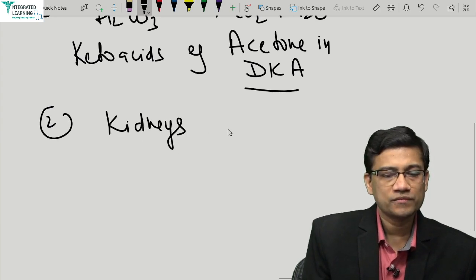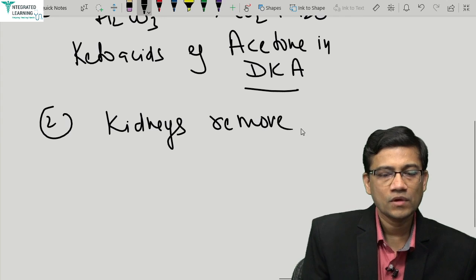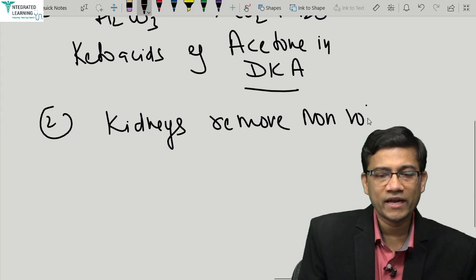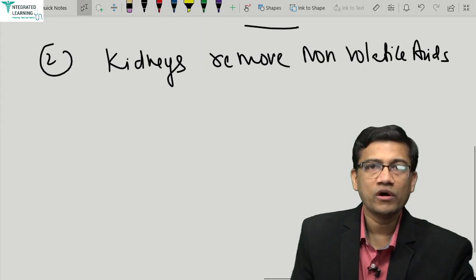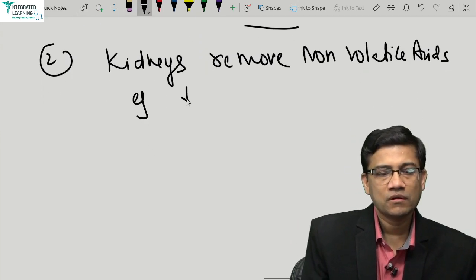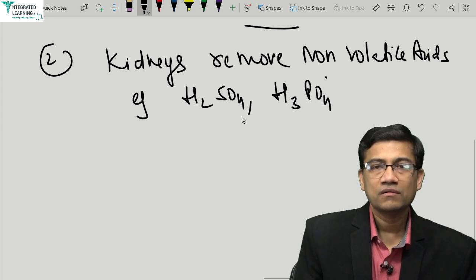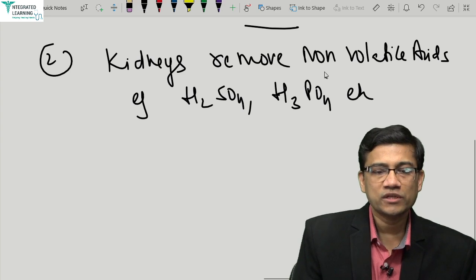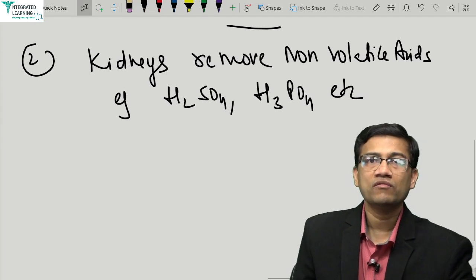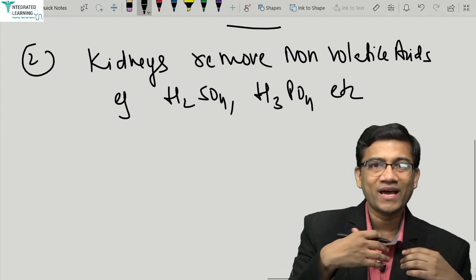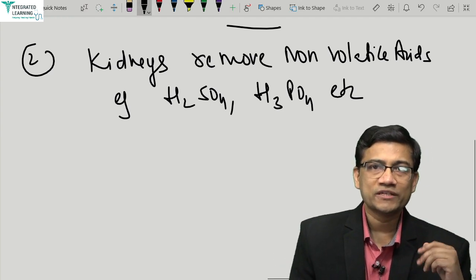Okay, and what about the kidneys? Kidneys remove non-volatile acids. Example, H2SO4, H3PO4. Okay, so they are which acids? They are sulfuric acid and phosphoric acid. So these are removed by the kidney. So kidney removes mainly which acids? Non-volatile, by mixing them in the urine and then they are excreted out. So that's why these two are the main organs.